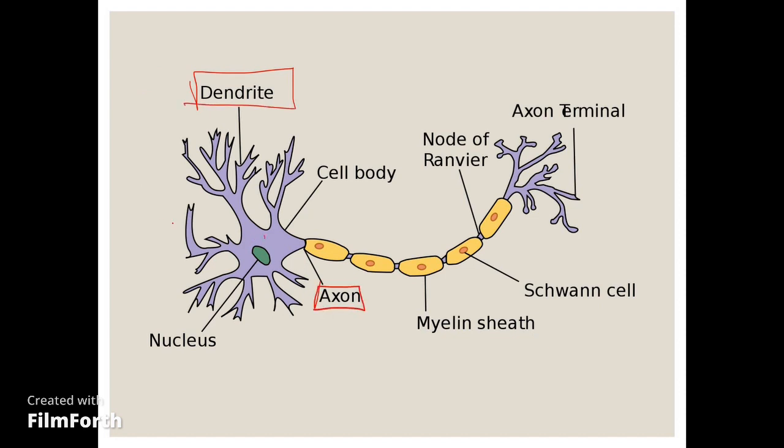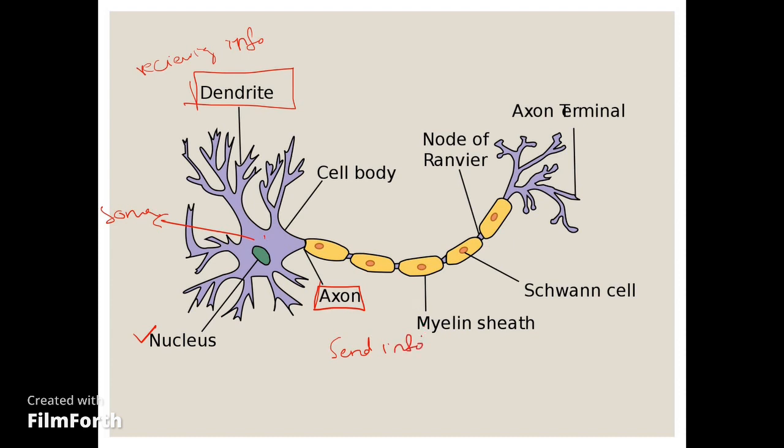This is the soma or the cell body, which contains a nucleus. Around the soma we have the projections called dendrites, which are basically responsible for receiving information. And second we have the axon, which sends information to the next neuron.